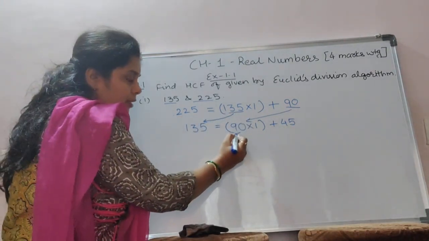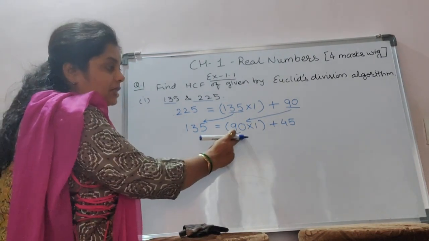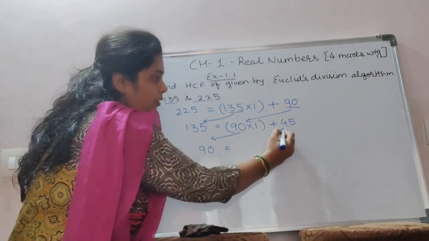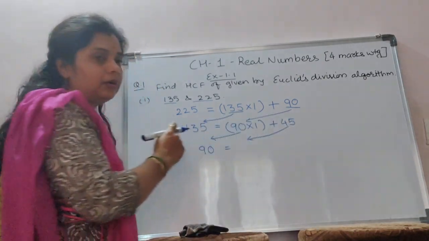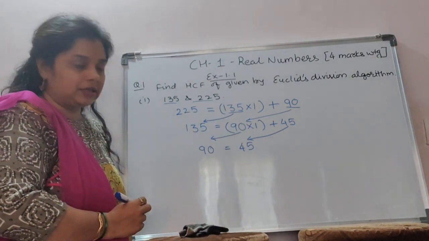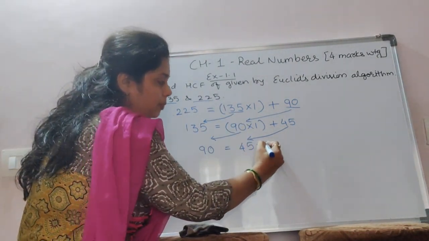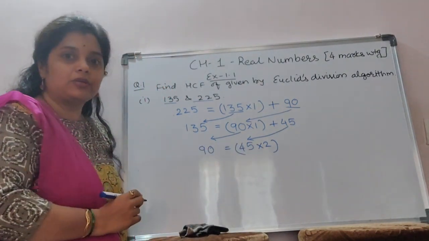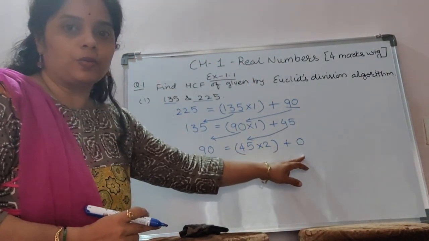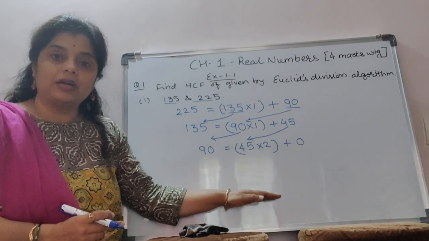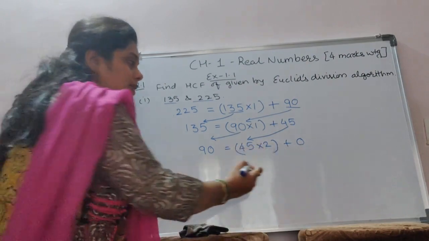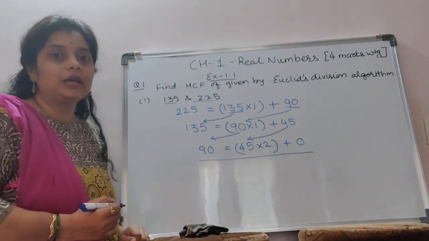Now again take this divisor which was a divisor in the second step, now it becomes a dividend in the next step. Similarly 45, which was the remainder in the second step, is now the divisor in the third step. Now 45 multiplied by 2. 45 2s are 90. So there is no remainder here. It means it is plus 0. Now we do not have to proceed further as we already got the remainder 0. Okay. So we can say that this is the last step.